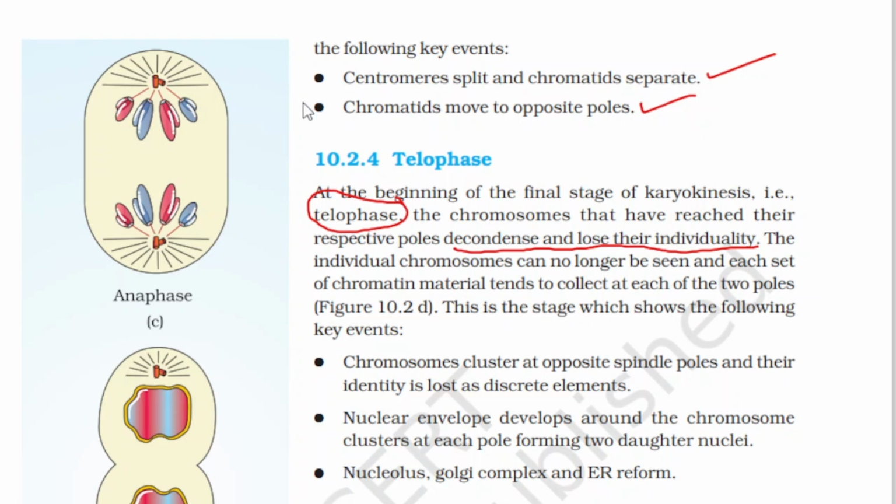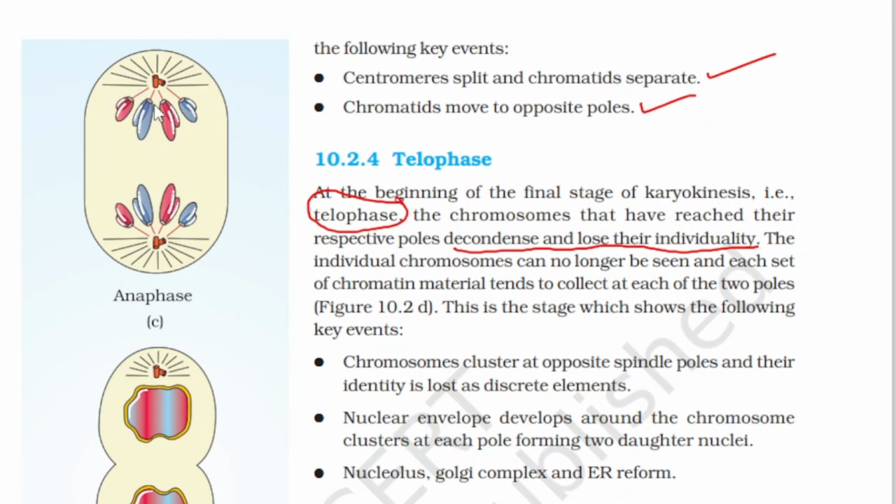So here what happened? Before, we saw condensation of chromosome. Okay, from chromatin to chromosome occurs. Again here in this stage, the chromosomes that have reached their respective poles decondense and lose their individuality. Okay, the individual chromosomes can no longer be seen, so we cannot see individual chromosomes in telophase, and each set of chromatin materials tends to collect at each of the two poles.